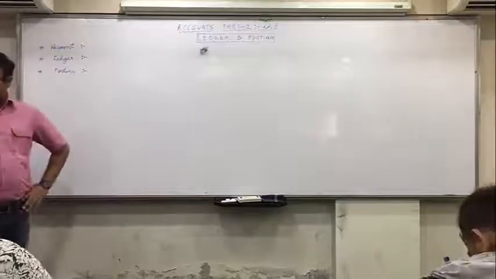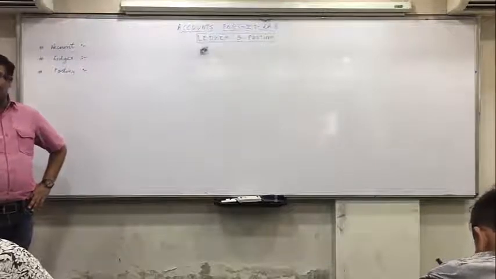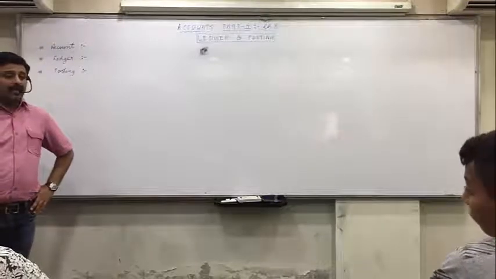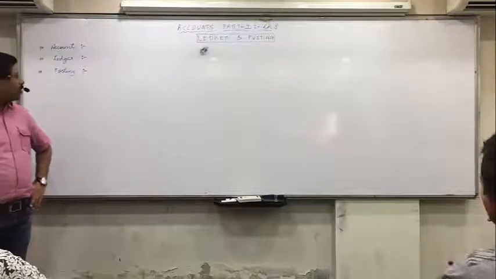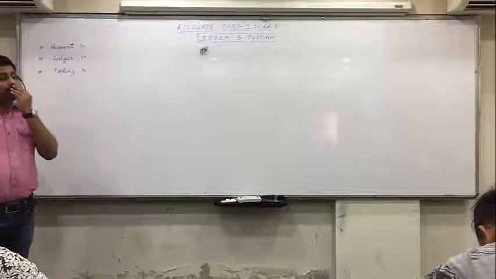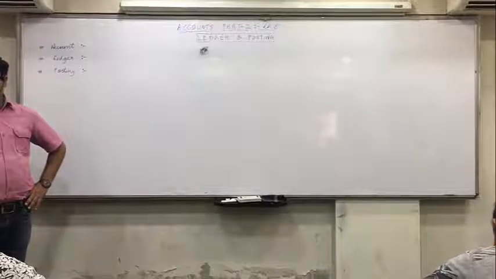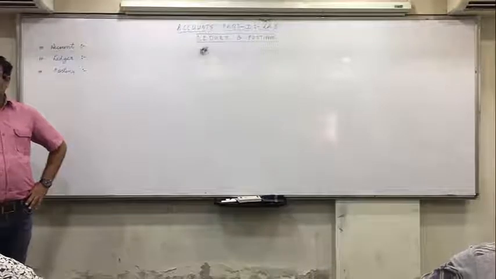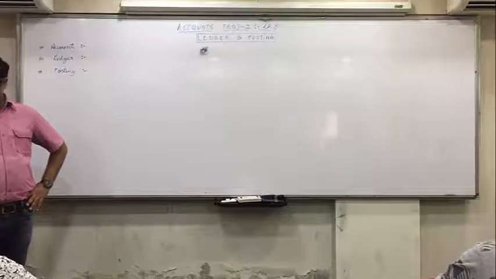Then next, ledger. This is the classification we are doing, because recording is done as and when the transactions take place, in the journal. Classification is doing everything related to one aspect on one page. That is the ledger. The book in which all the accounts are prepared is called the ledger.